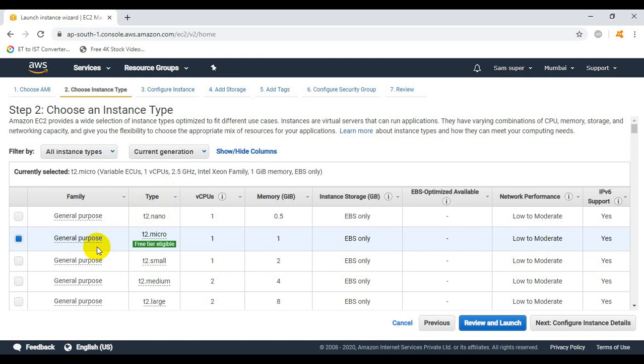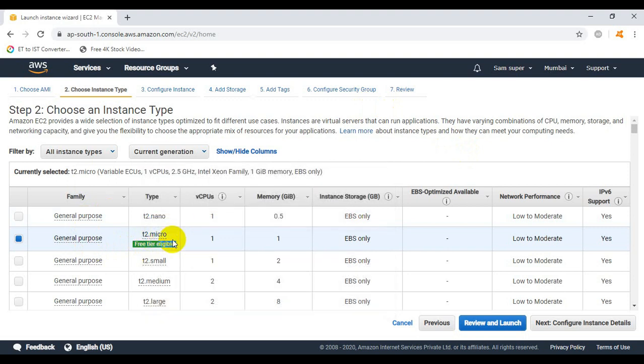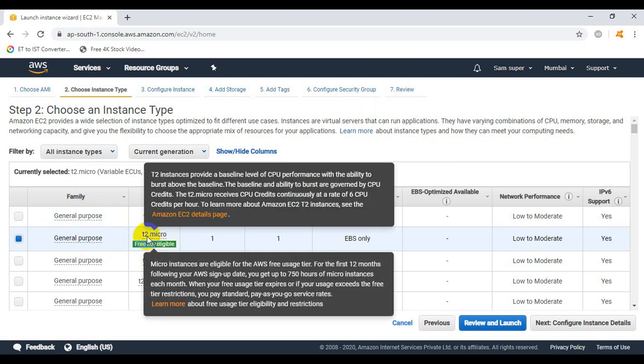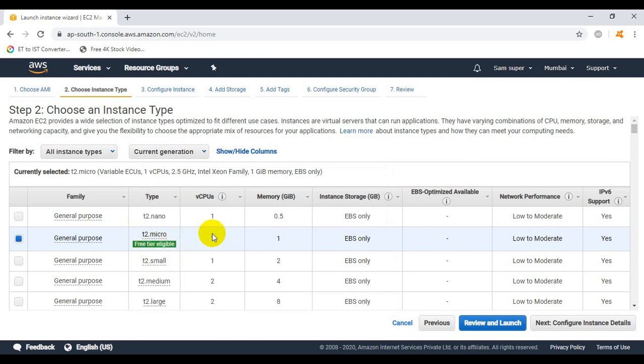For testing purposes we need to select free tier eligible only, that is T2 micro, because if we select any other combination of virtual hardware, then it will cost us. So AWS will charge us.